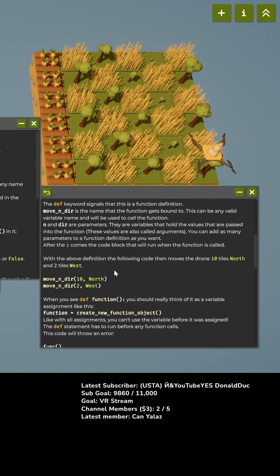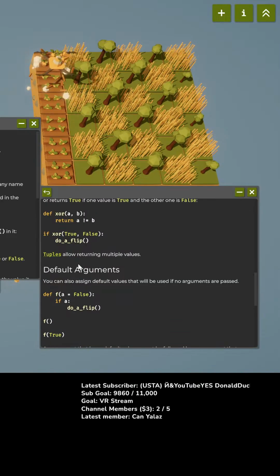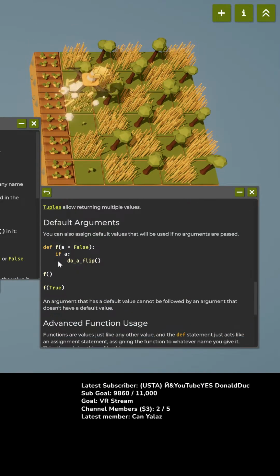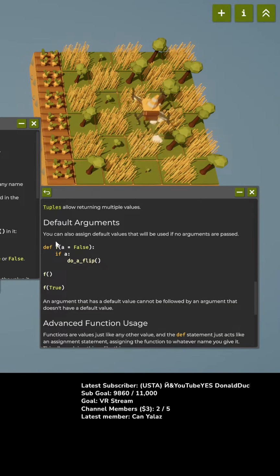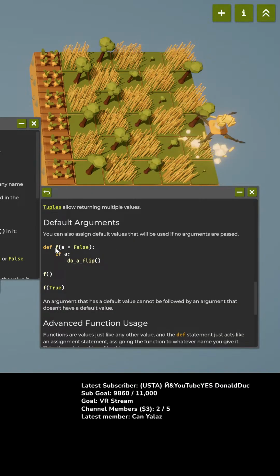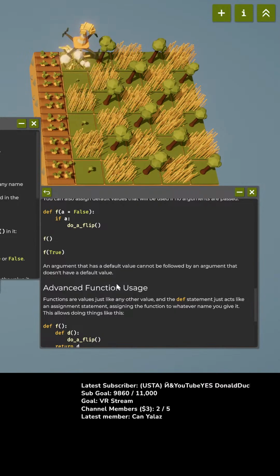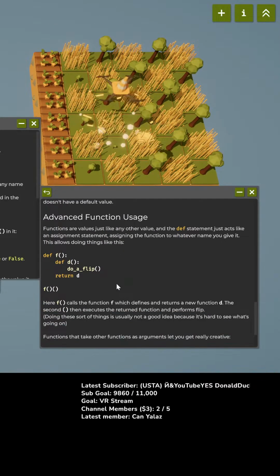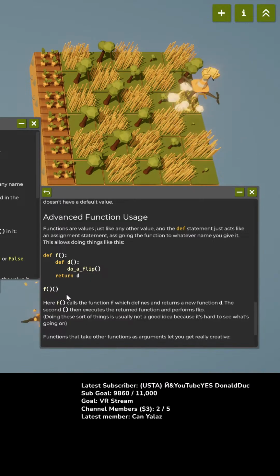Move in a direction. Okay. And we can return values, and we can have default arguments. You can also assign default values. Advanced function usage. Define F, define D, do a flip, return D, F third.